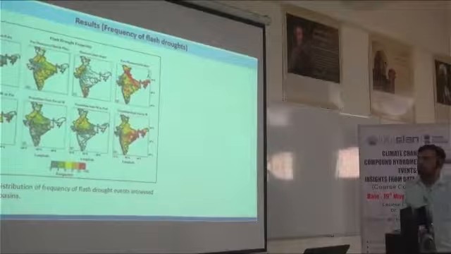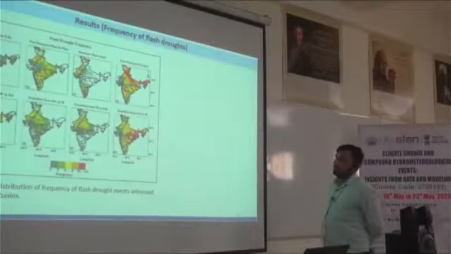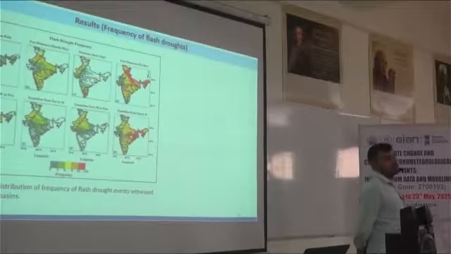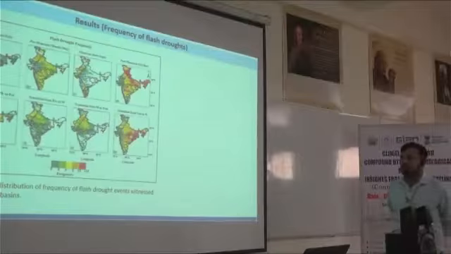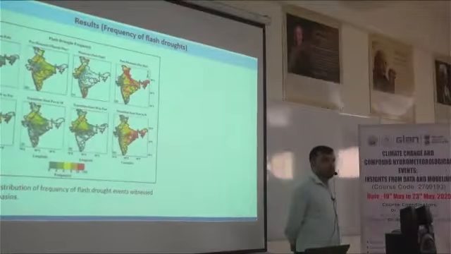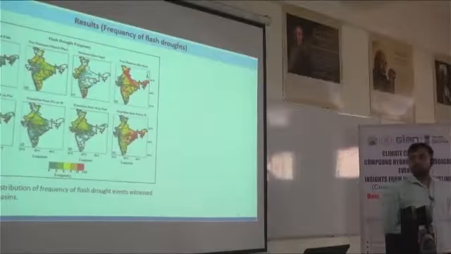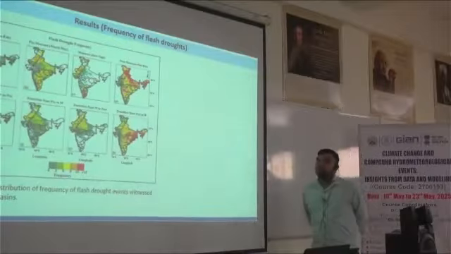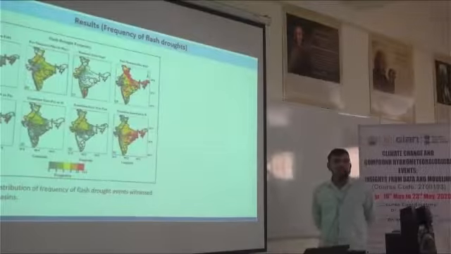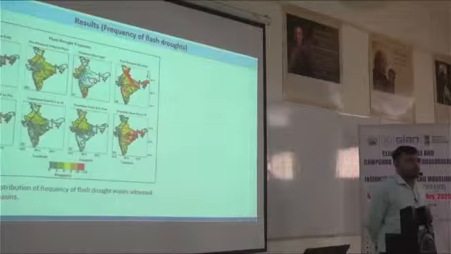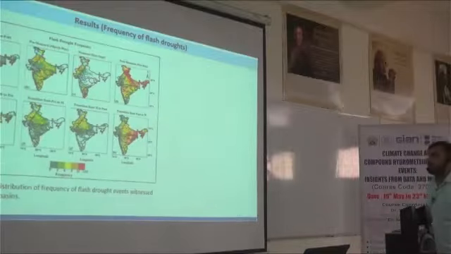That's why we have taken 4 different seasons as defined by the IMD itself. Even monsoon and non-monsoon are defined by IMD, but here we have taken 4 seasons: winter, pre-monsoon, monsoon and post-monsoon. Winter ranges from January to February, pre-monsoon from March to May, monsoon, I think you all know, is June, July, August and September, and post-monsoon is October, November and December.